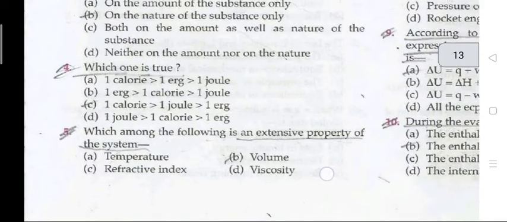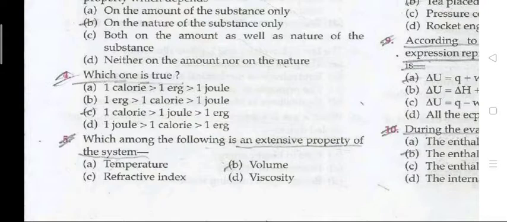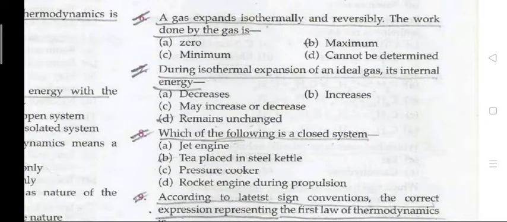Question number 5. Which among the following is an extensive property of the system? The right answer is volume. Question number 6. A gas expands isothermally and reversibly. The work done by the gas is maximum. During isothermal expansion of an ideal gas, its internal energy remains unchanged.